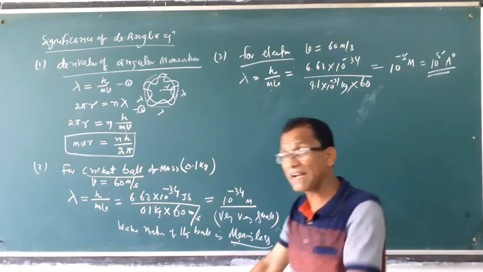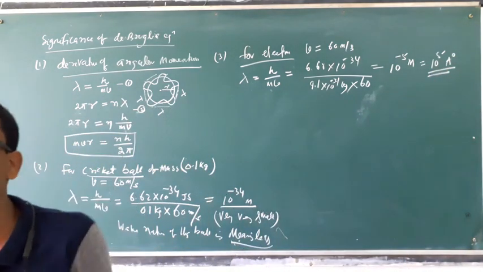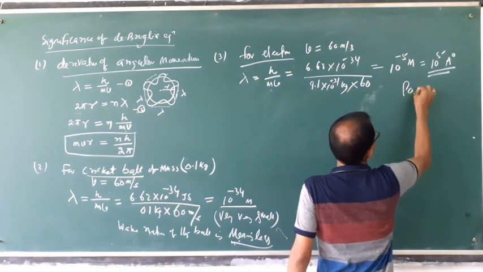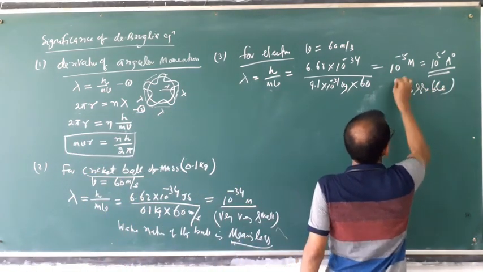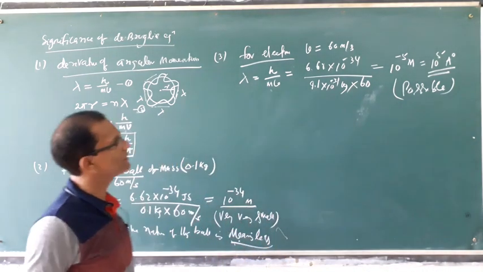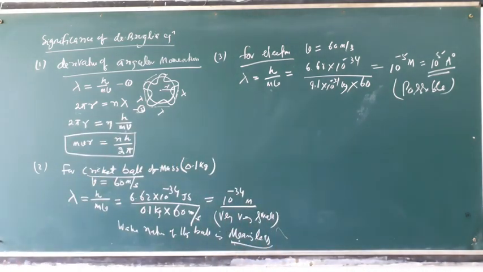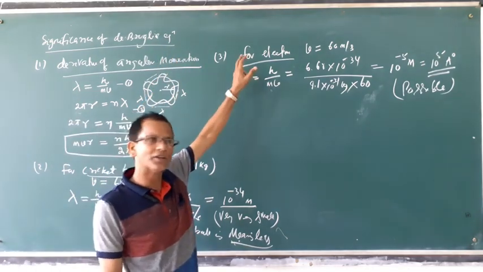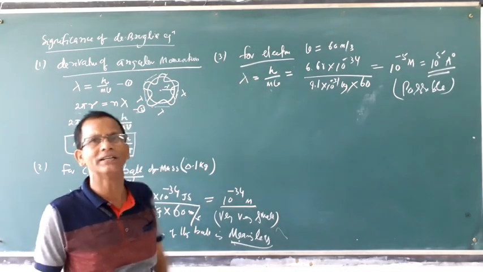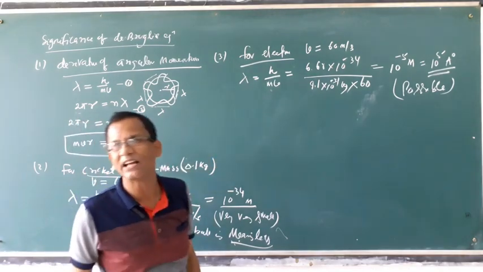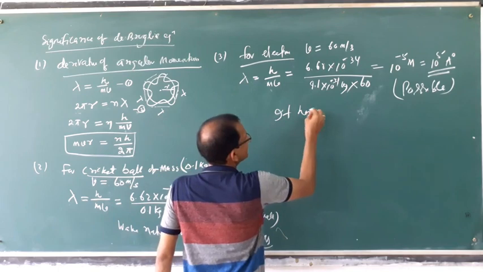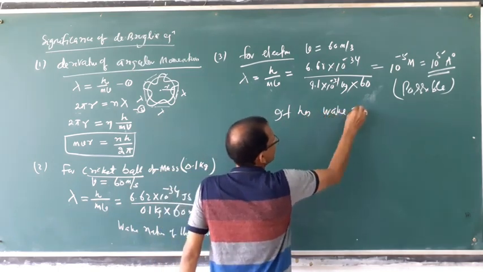That is easily calculated experimentally. It is possible, practically and experimentally. That means for the wavelength of an electron, a very microscopic particle, the de Broglie wavelength can be calculated. That means it has wave character, wave nature.